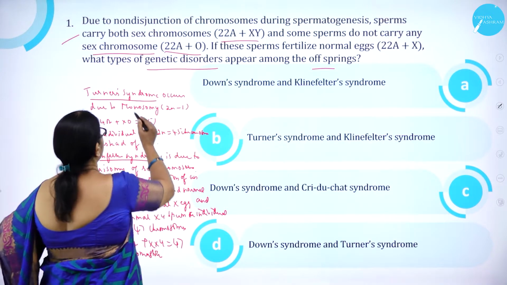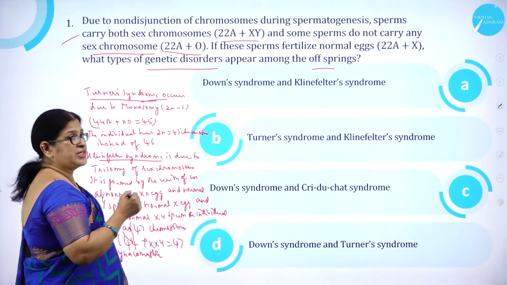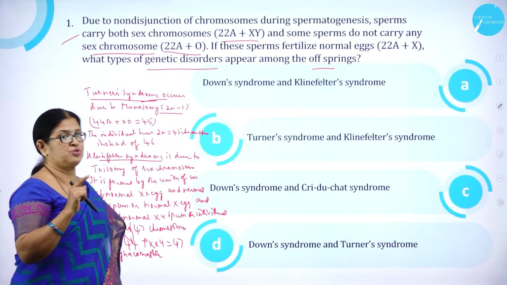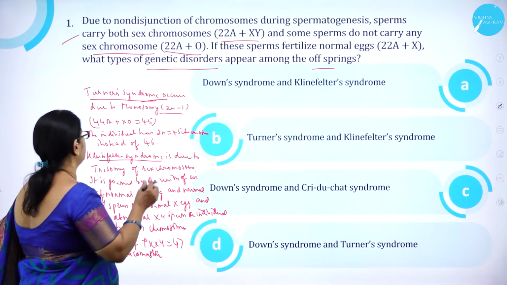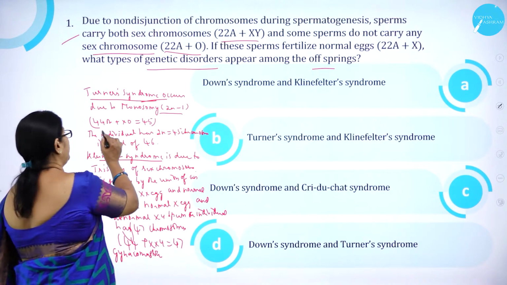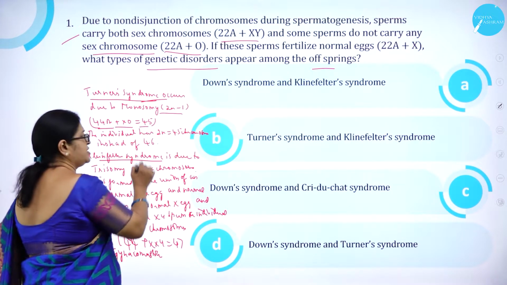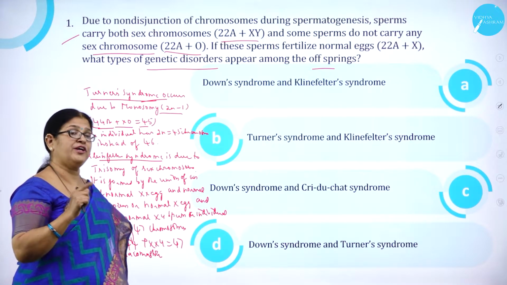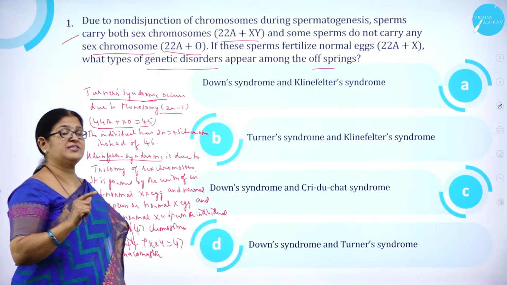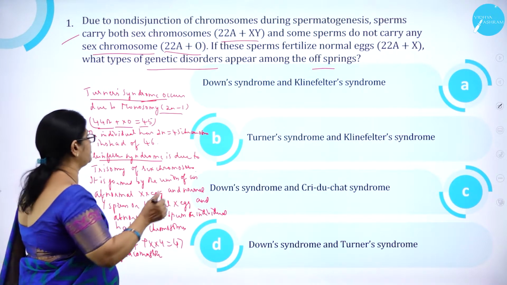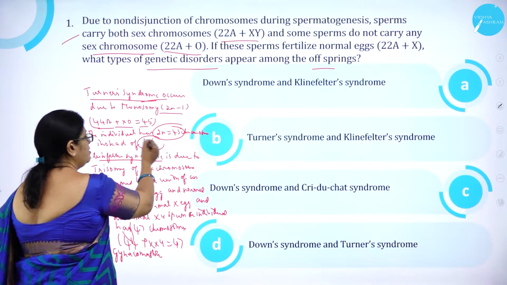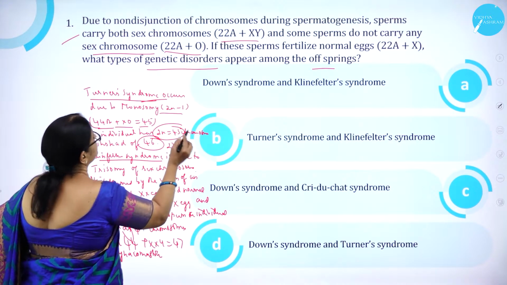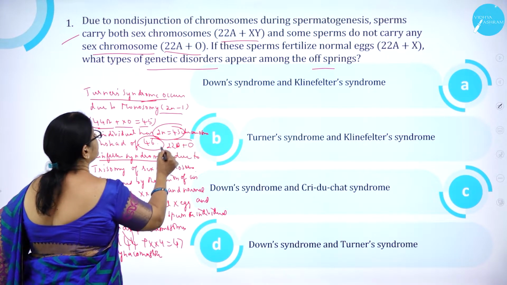Turner syndrome occurs due to monosomy, 2n-1, and that -1 is to the allosome. Usually we find it in females. So the chromosomal complement will be 44A plus X0, that is 45. Here the nucleus of the cell will have 45 chromosomes, so it is having an unbalanced set of chromosomes, that is 45 chromosomes instead of 46.